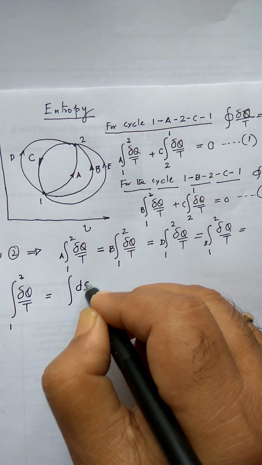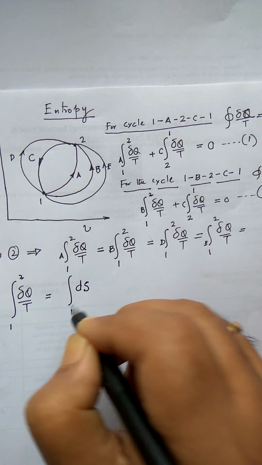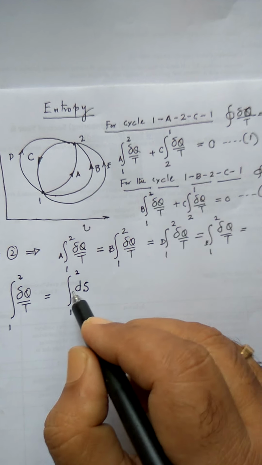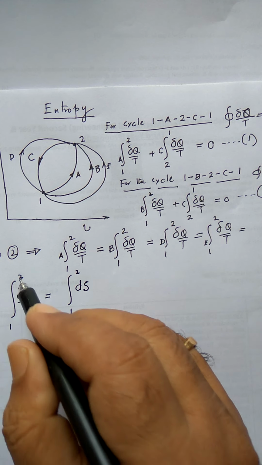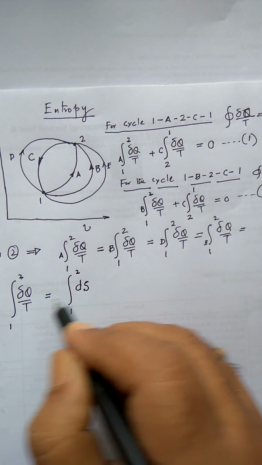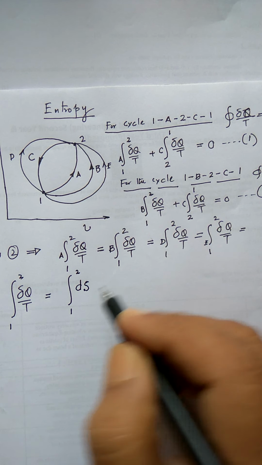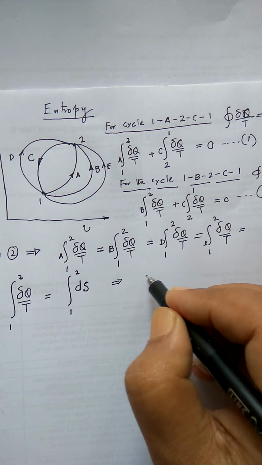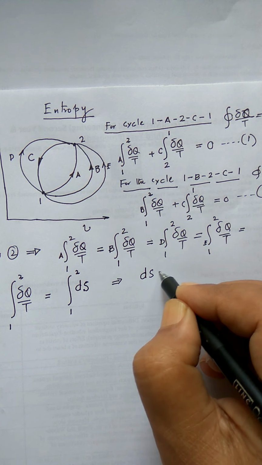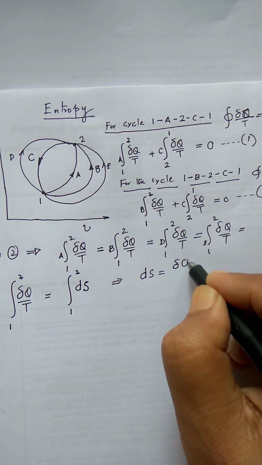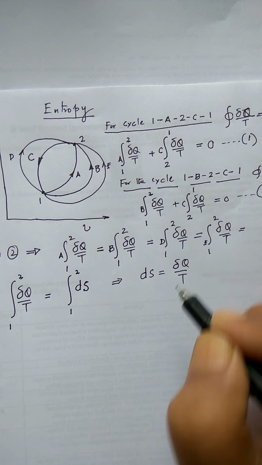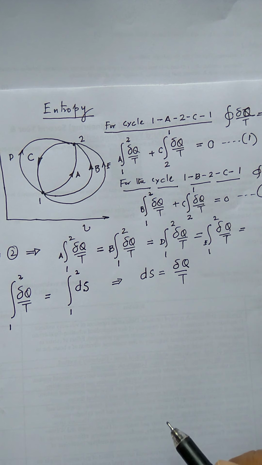Let us call that function s, and we say that from 1 to 2 integration of del q by t equals integration of 1 to 2 ds, whereby we say ds is equal to del q by t. Remember, this del q is the reversible heat transfer.